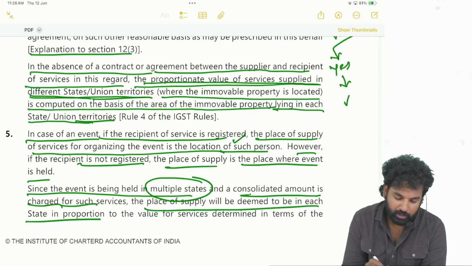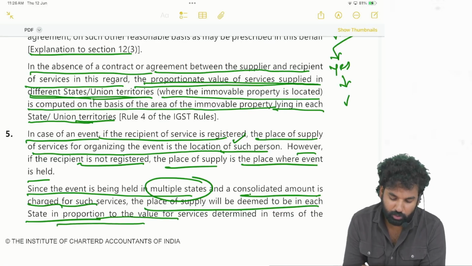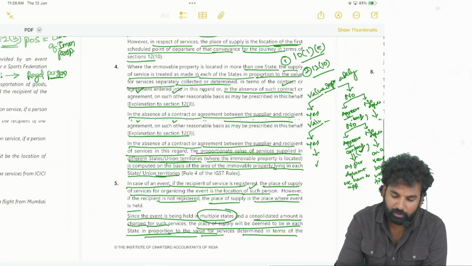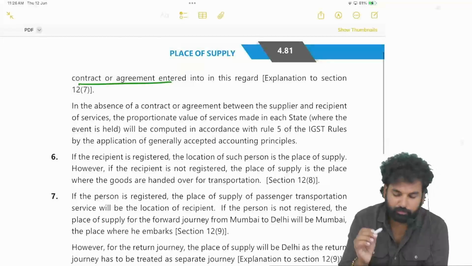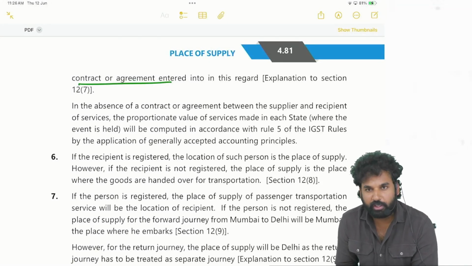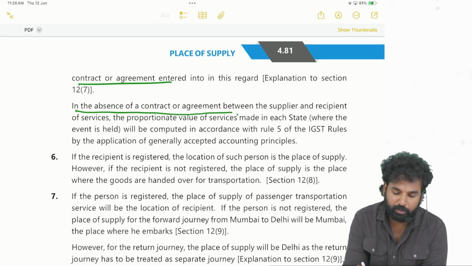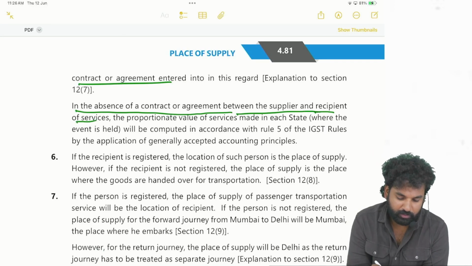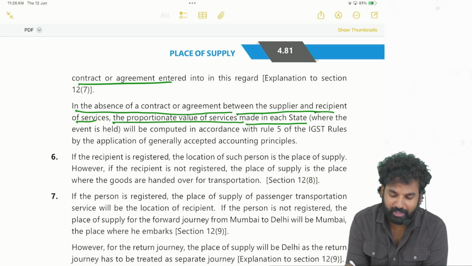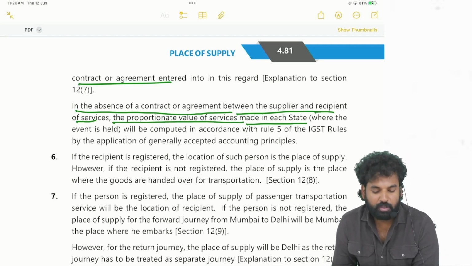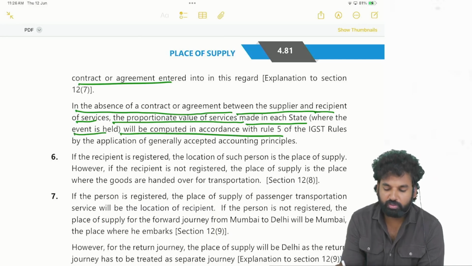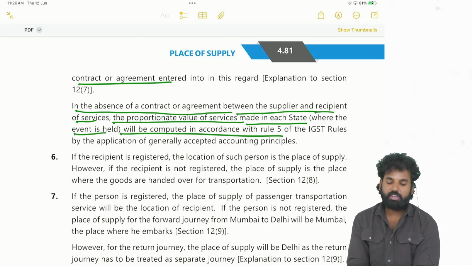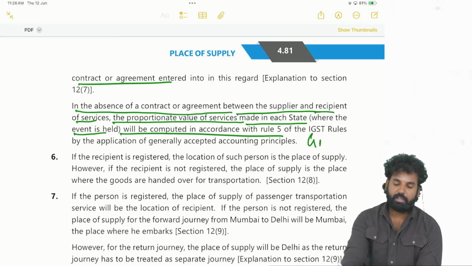Okay, that too, the value has to be apportioned in proportion to the value of the services determined in terms of the contract or agreement. In the absence of a contract or agreement between the supplier and the recipient of service, the proportionate value of the services made in each state where the event is held will be computed in accordance with Rule 5 of the IGST rules by the application of generally accepted accounting principles, by applying GAAP.